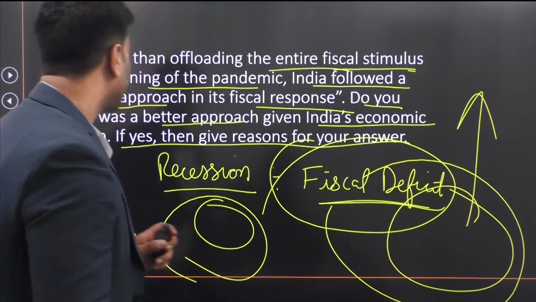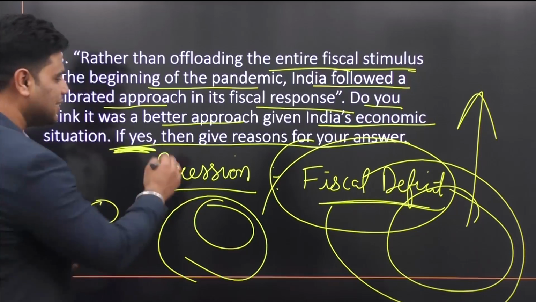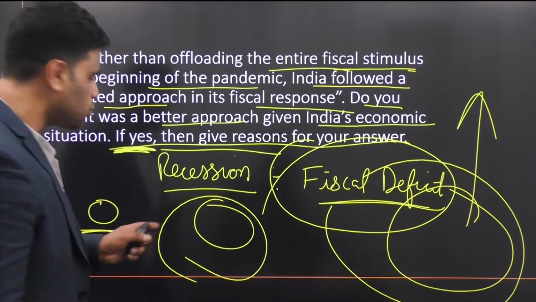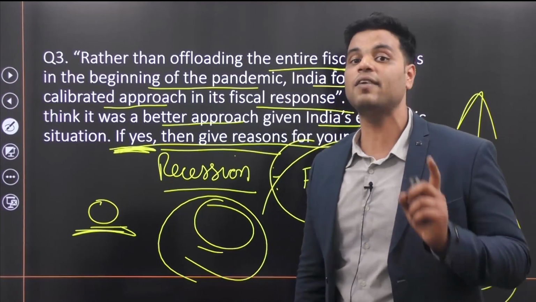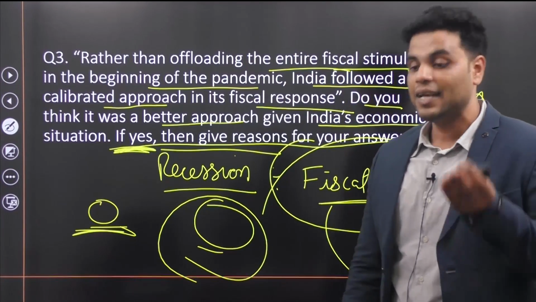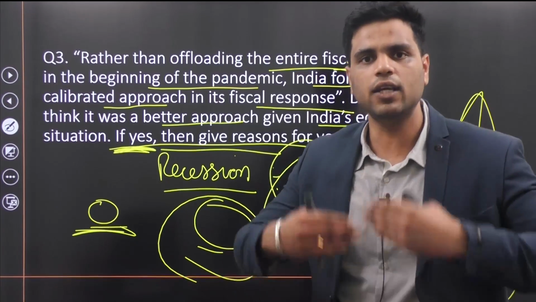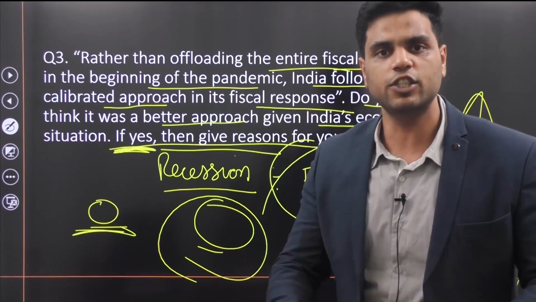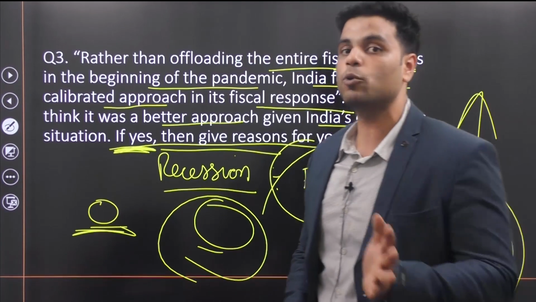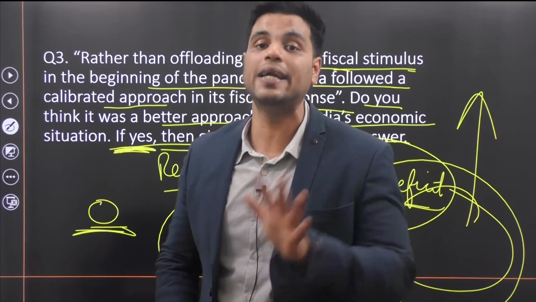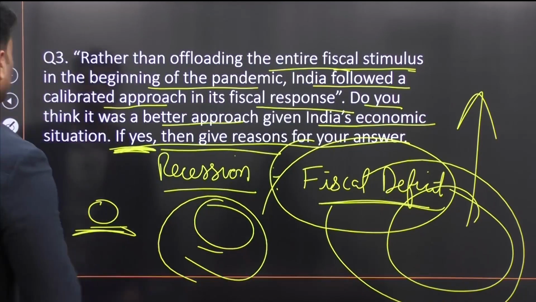Right? Now, why did India follow this approach? Well, you have to agree with this. They are asking you, and if yes, you have to say yes, and then give your reasons. Now, what were the reasons? This question is right from the Economic Survey. The Economic Survey presented an argument that India's approach, a calibrated, slow and steady delivery of fiscal stimulus, was better and more suited to India's situation. Now, why was that? Well, let me tell you.